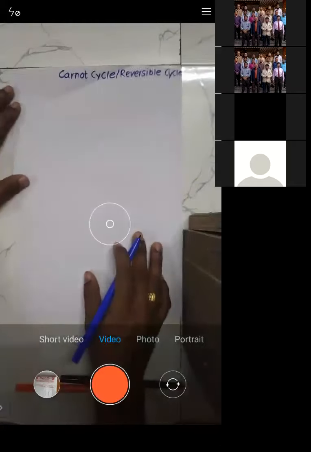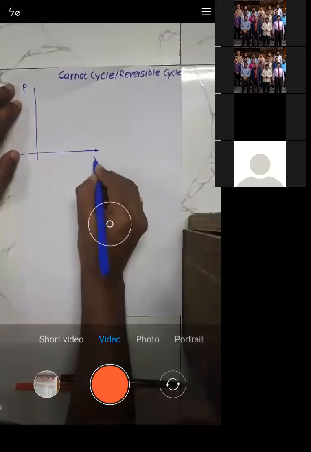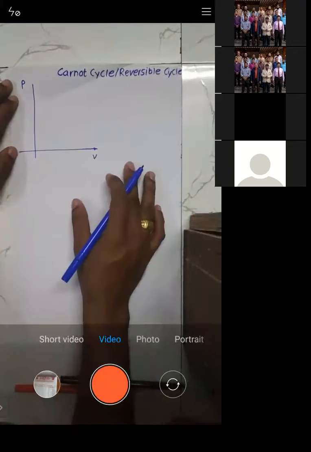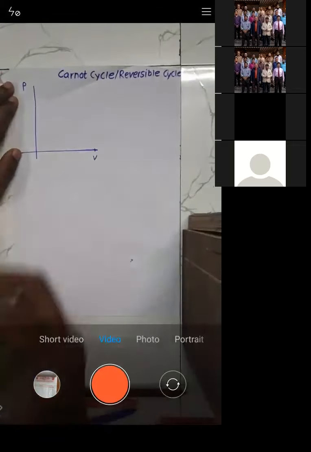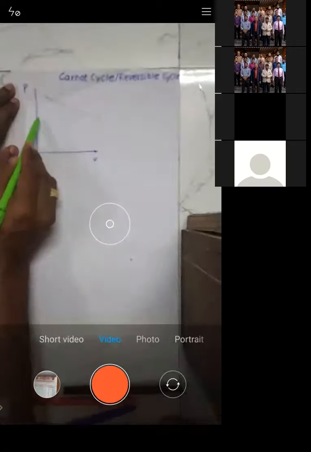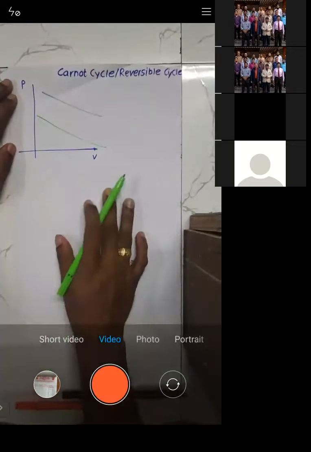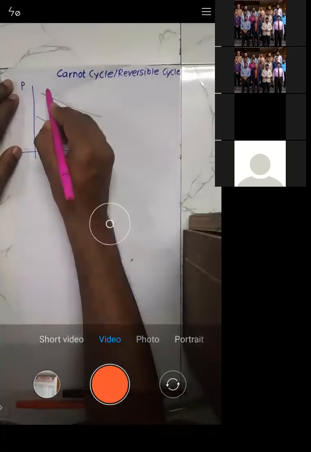I will first start with the PV diagram for the Carnot cycle. This is a pressure scale, this is a volume scale. We'll start with the PV diagram. The Carnot cycle will be composed of, let me just draw it.